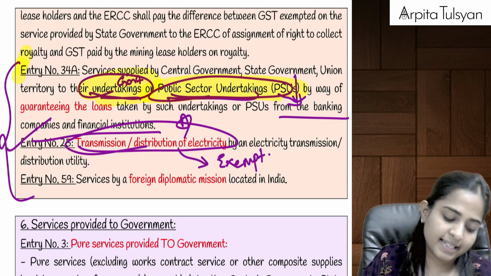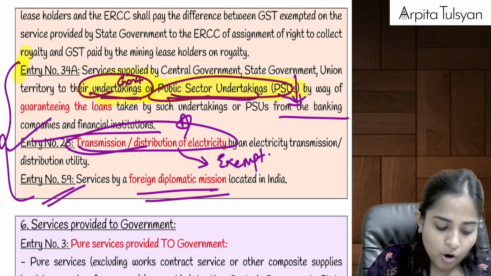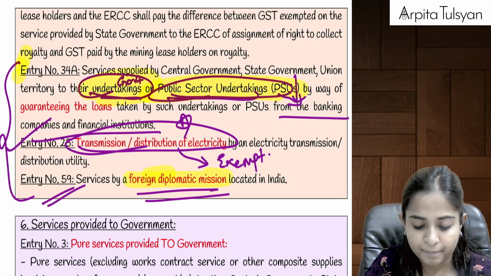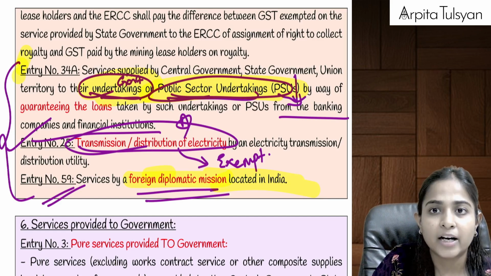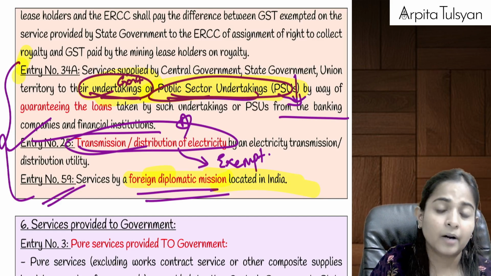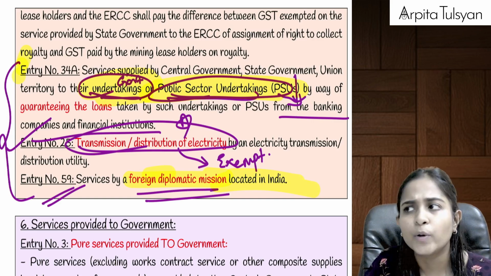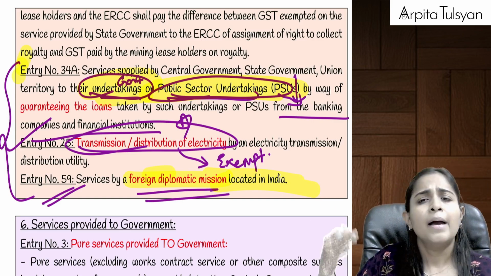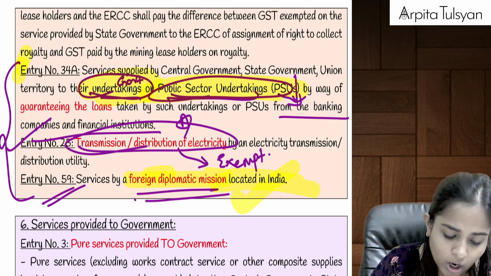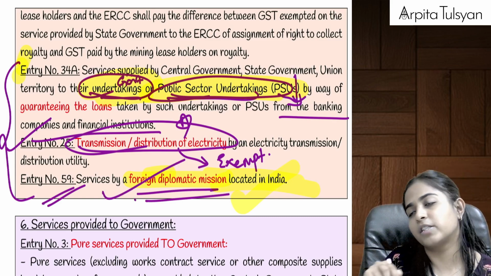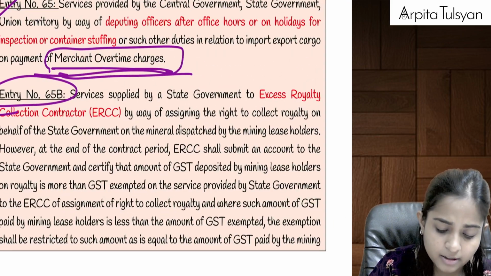And the last entry, that is entry number 59, which talks about services by a foreign diplomatic mission located here in India. If there is a foreign embassy here in India which is providing visa to the students, visa to any travelers, etc., a foreign diplomatic mission, foreign embassy which is located here in India. We have got US embassy, we have got UK embassy, many different countries' embassies are located here in India. If they are providing any services to us, then they are not GST registered, so they are not going to collect any GST on the same.